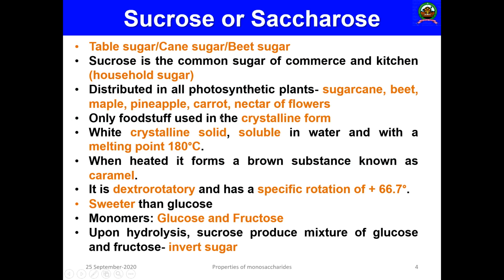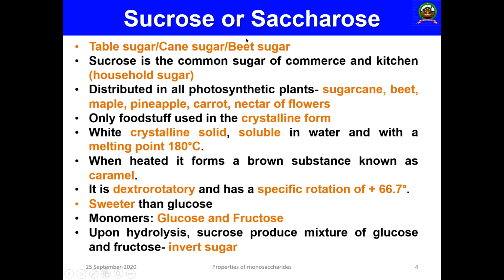Then we will discuss four important types of disaccharides. The first one is sucrose, the most common type of disaccharide. This is otherwise known as saccharose, and also as table sugar, cane sugar or beet sugar depending upon the source. It is otherwise known as kitchen sugar or household sugar. Sucrose is commonly distributed in photosynthetic plants, especially in sugar cane. That is why it is known as cane sugar.